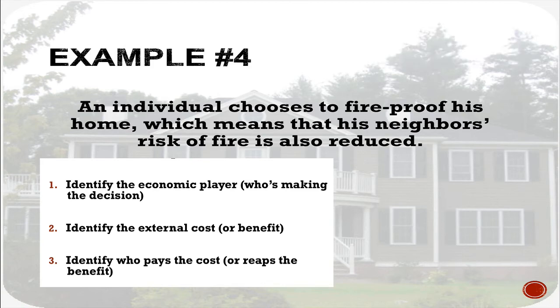All right, just in case we thought everything created a negative cost, here we have a positive externality or positive benefit. So number 1, who's making the choice? That's going to be the homeowner who is choosing to fireproof his or her home. What is the positive benefit? That's going to be to the other neighbors. So the neighbor's house is less likely to catch fire. That's actually good for his neighbors because then their house is less likely to catch fire because it's near something that's probably not going to burn. Who ends up benefiting from this? Not only the homeowner, because his home is fireproofed, but also the people around him. They are also benefiting from that guy's choice.